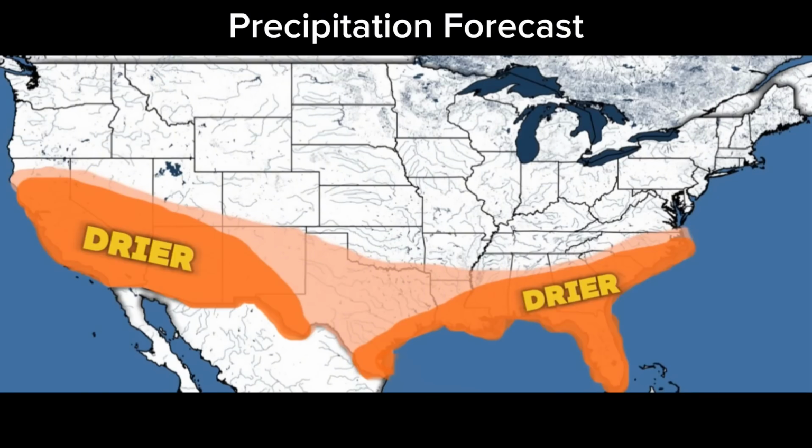Our second shade of drier than average weather covers parts of the southwest and southeast regions, as well as the coastal areas of the south-central region. In these areas, you can expect even drier conditions than the previous areas, as the storm track will not favor this area whatsoever. These areas may experience prolonged dry spells that are unusual, even for these deep southern areas that may be used to it.